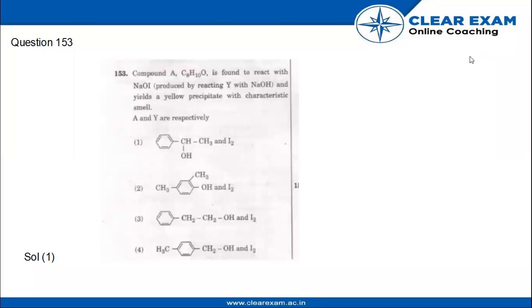Hello, NEET 2018 chemistry question paper, question number 153. Compound A, C8H10O, is found to react with NaOI produced by reacting Y with NaOH and yields a yellow precipitate with characteristic smell. A and Y are respectively. These are the options given. Let's find out the answer.